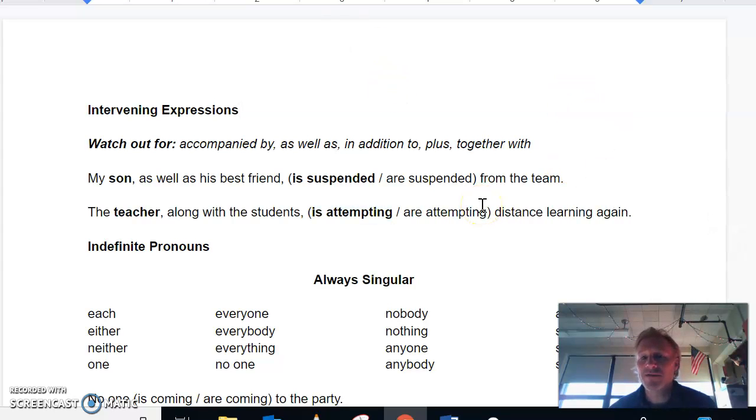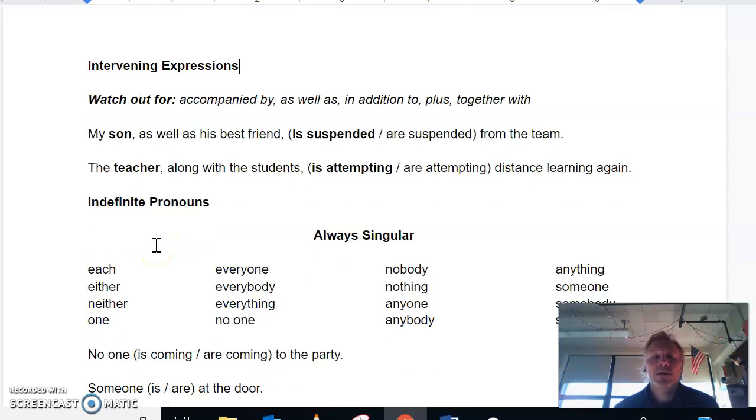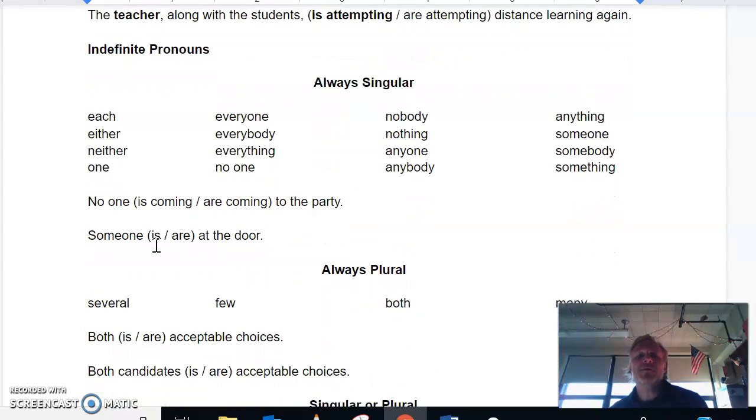All right, so that's intervening expressions. Look out for the commas. Those always surround intervening expressions, and then it's probably going to be the first word right in front of that expression. All right, the last thing, indefinite pronouns.